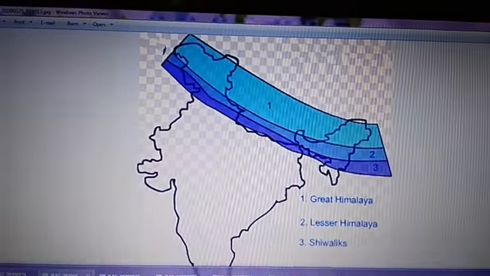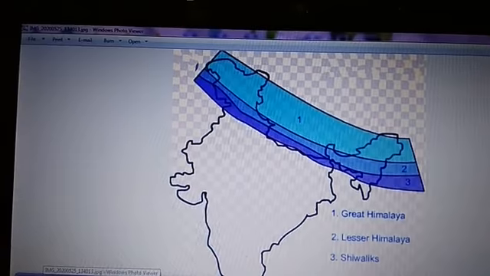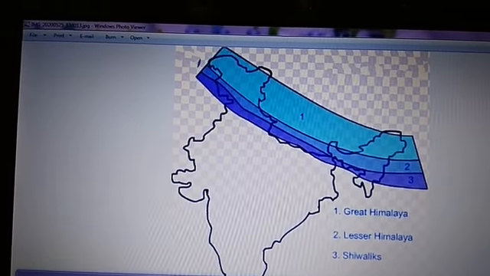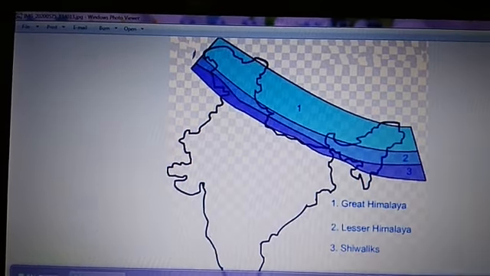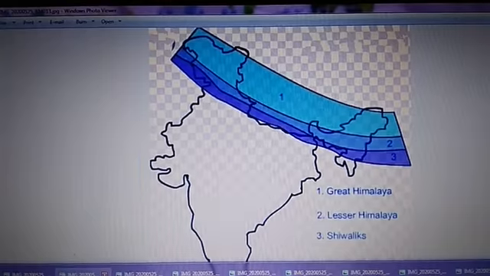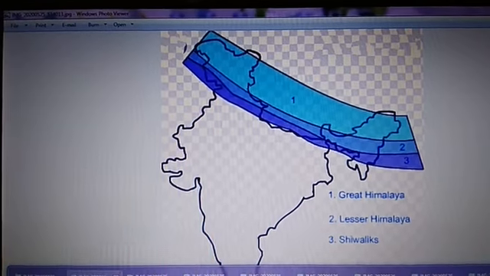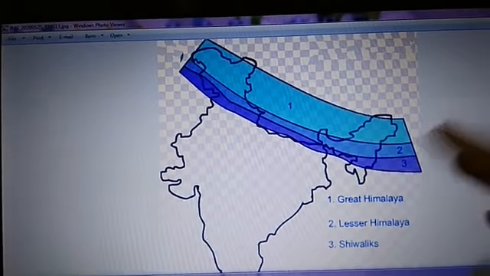Now talking about the middle or lesser Himalayas, the second one, also known as Himachal. As the mountains in this range are not as high as the greater Himalayas, the temperature is also not that low. Here the peaks are not always covered with snow.